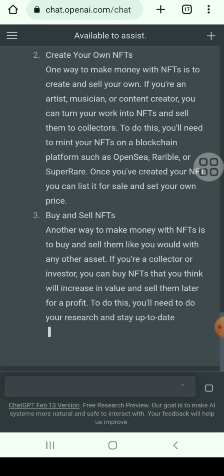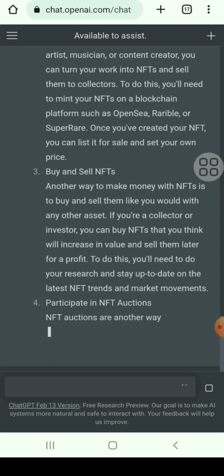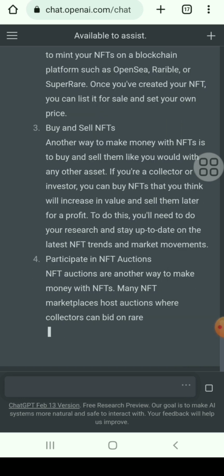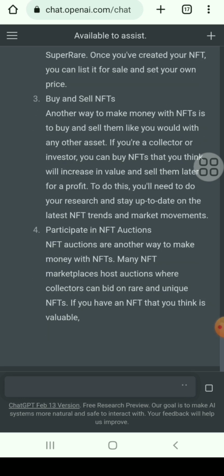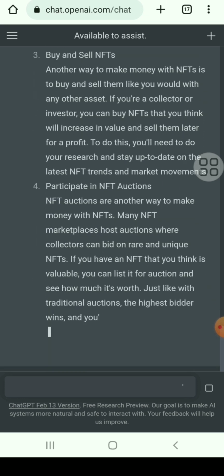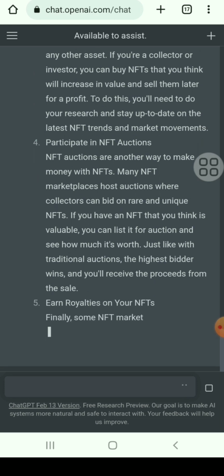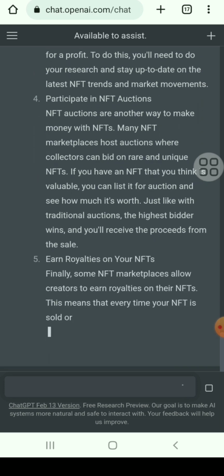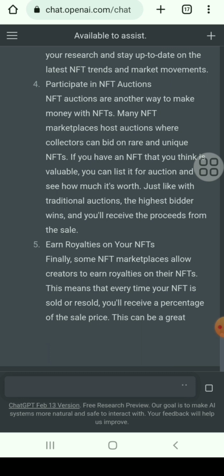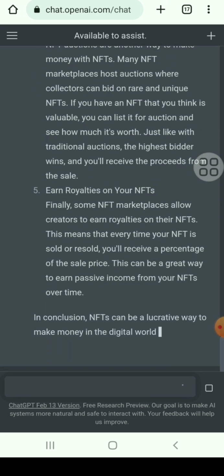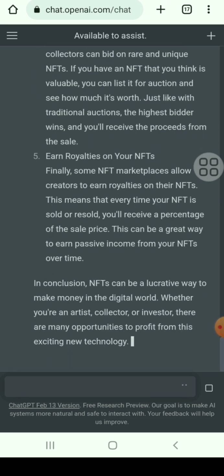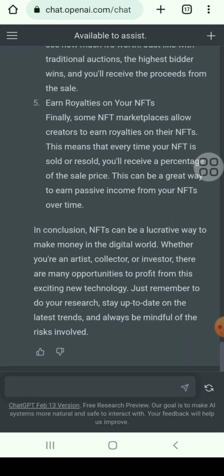And if you use OpenAI's product, ChatGPT, you get this type of article. It shows you the step-by-step process of how you can make money through NFTs. It's great and it will be high converting. Okay, it's super. It's nice. Wow. Okay, the article is finished.